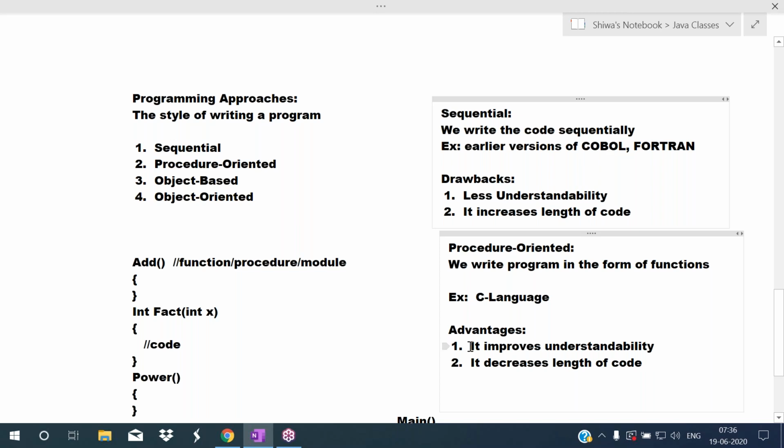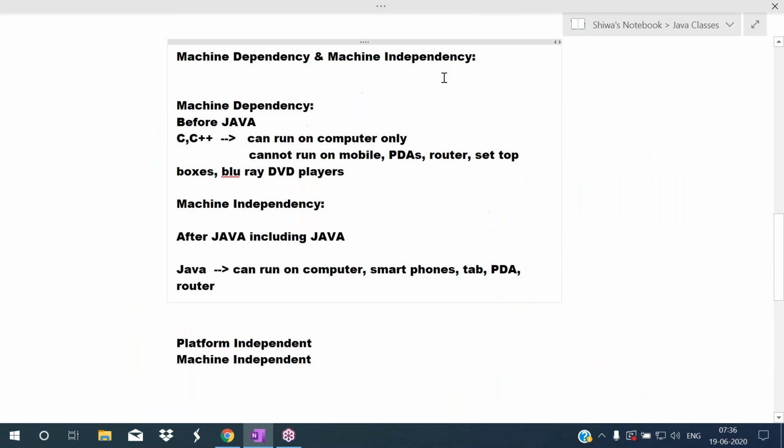Okay, in this session I will explain the continuation part of programming approaches. After completion of this topic I will explain about OOPS concepts, a very important topic. Today I will discuss these programming approaches, and after completion of this I will explain OOPS concepts. So all of you pay attention and listen carefully here.